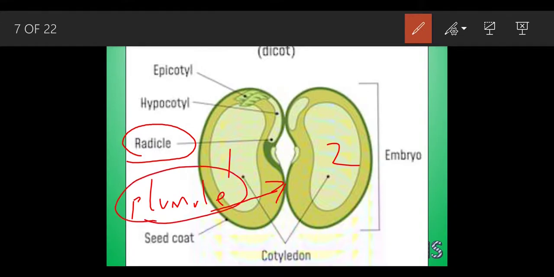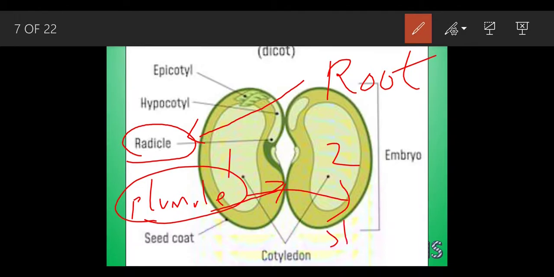What is the function of this radicle? When the seed gets perfect germinating conditions, this radicle will develop into a root system, and this plumule will start to develop into the shoot system. When the seed gets favorable conditions, the radicle will turn into the root system and the plumule will turn into the shoot system.